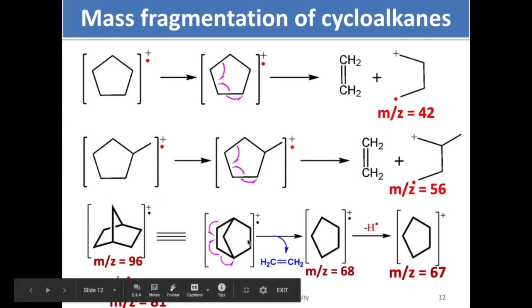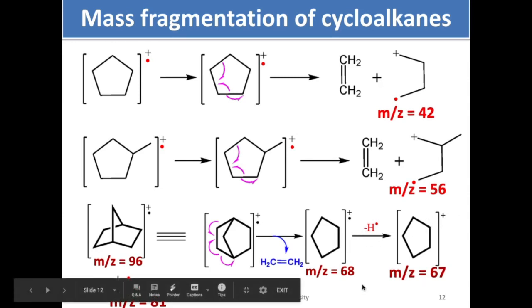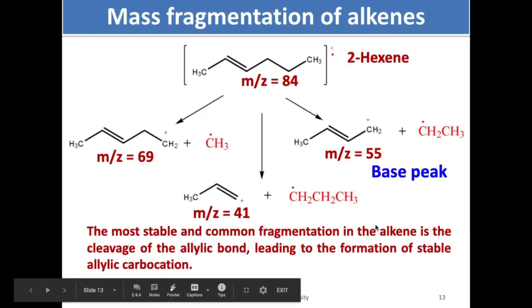In the case of norbornene, you can write the norbornene in this fashion: one of the bonds has one electron. Let us suppose this is a one-electron bond. This one electron moves to this side. From this one bond, one electron moves here. So what happens? You eliminate an alkene, and you have a radical here and a cation here. Now you remove an H radical. What do you get? A cation. So you will have 2 peaks. One is 68, another 67.